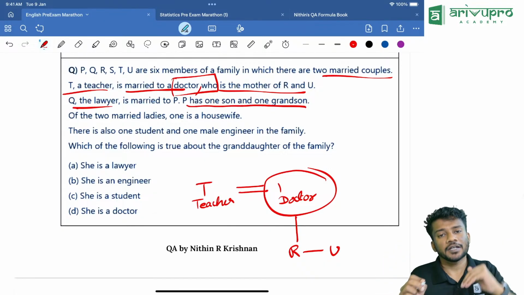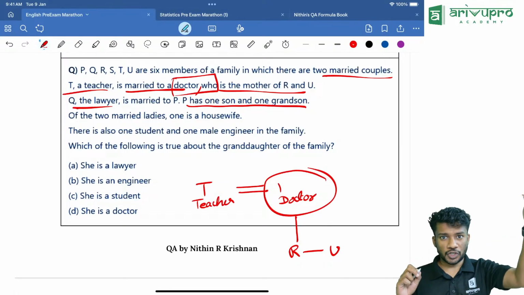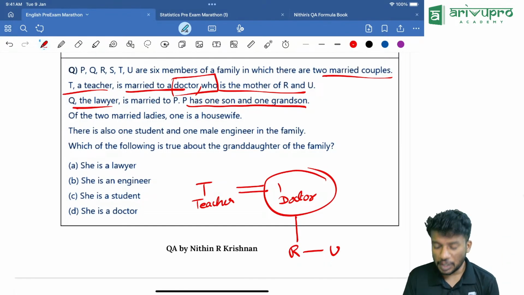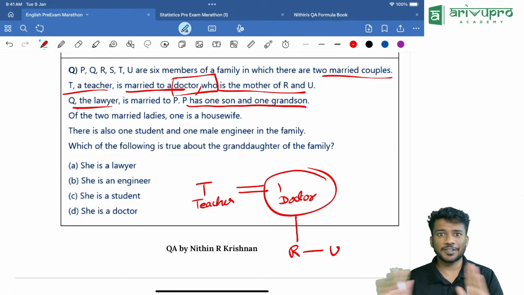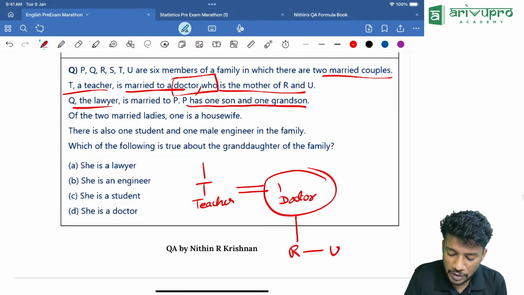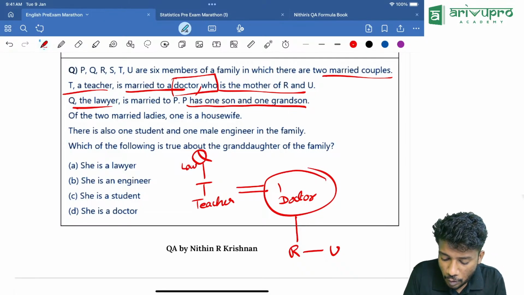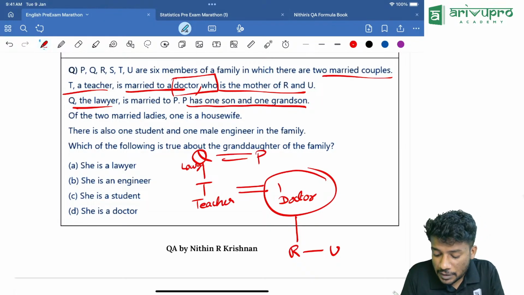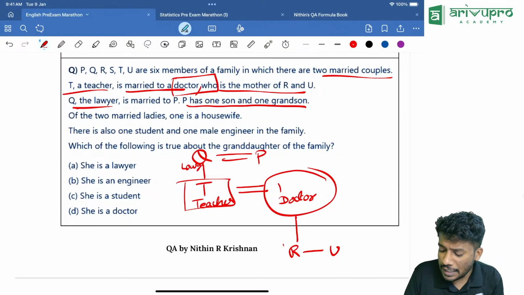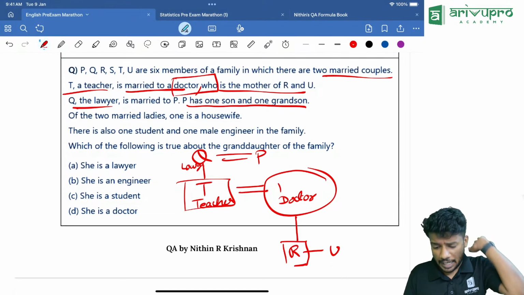That means Q will be in the upper generation. Why? If Q comes below R and S, then it will be more than 6 members. That is not possible. So Q will be over here. Q is a lawyer, married to P. P has one son, and one grandson. Let us assume that R is the grandson.